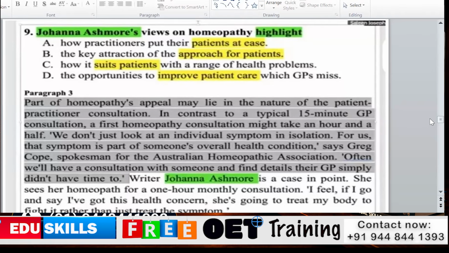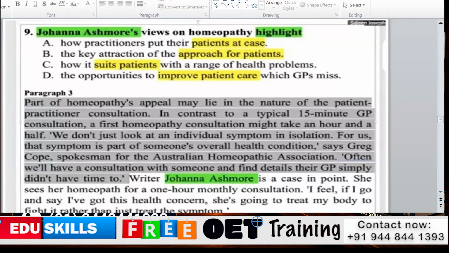Now remaining A, B, C. In option C, it suits patients with a range of health problems. So do you find any information in this regarding any range of health problems? No, they are telling about the symptoms. Health problem is different and symptom is different. If you have a headache, that is a symptom, correct? Is it diabetes?